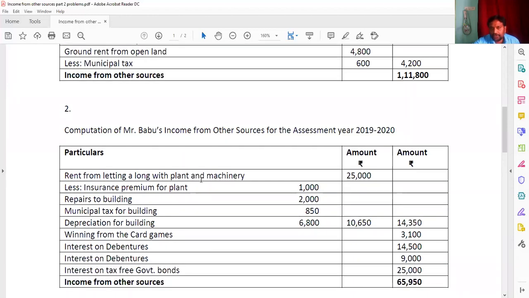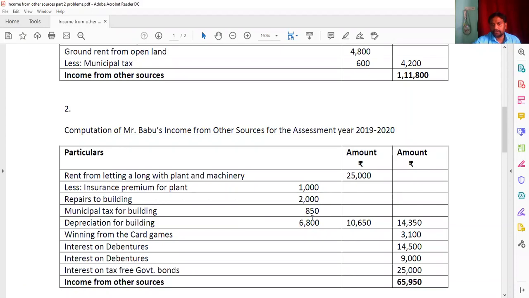Once again, listen here. The computation of Mr. Babu's income from other sources for the assessment year 2019-20. So here, rent from letting of a plant 25,000, and for this he incurred the expenditures like insurance premium of plant, repair of building, municipal tax of building, and depreciation of building.